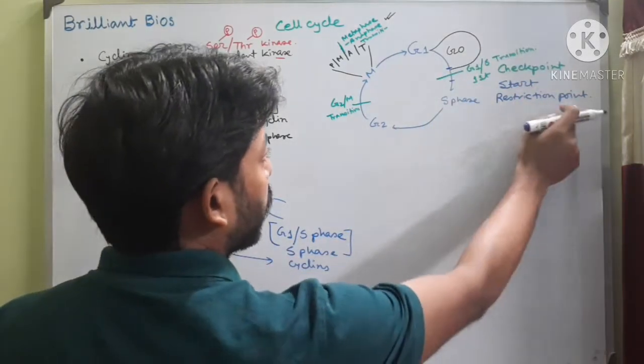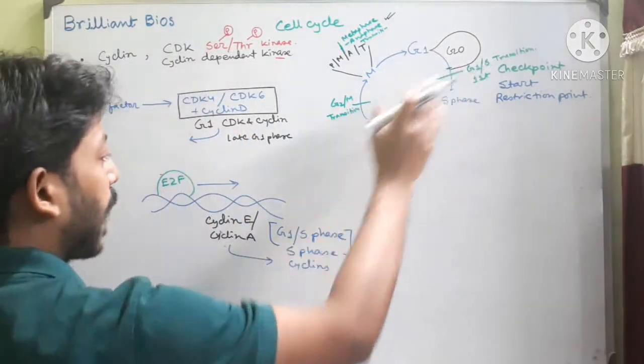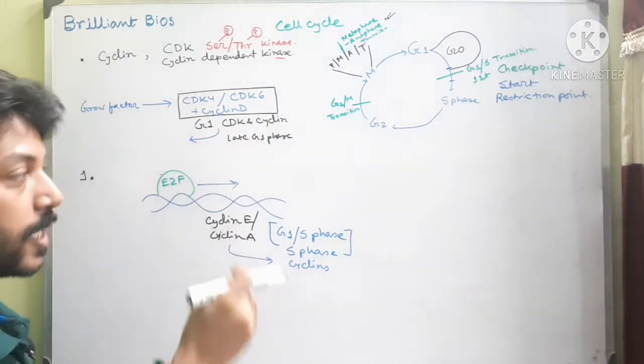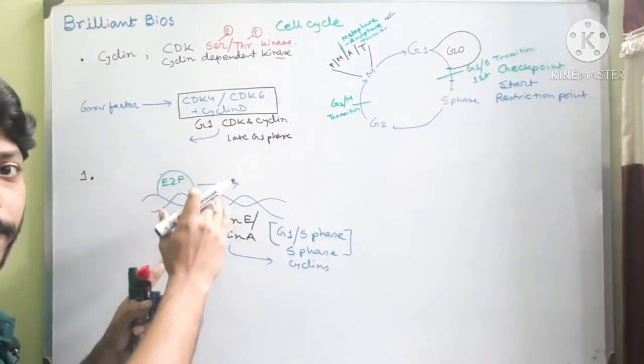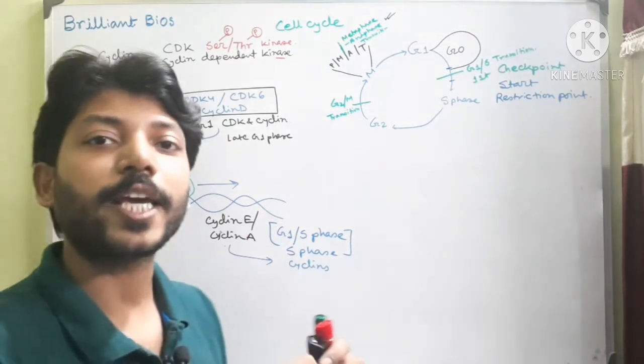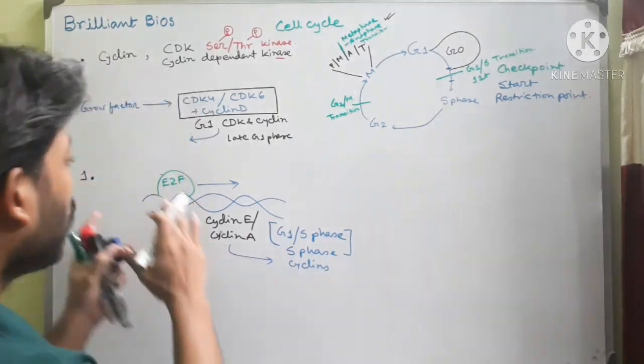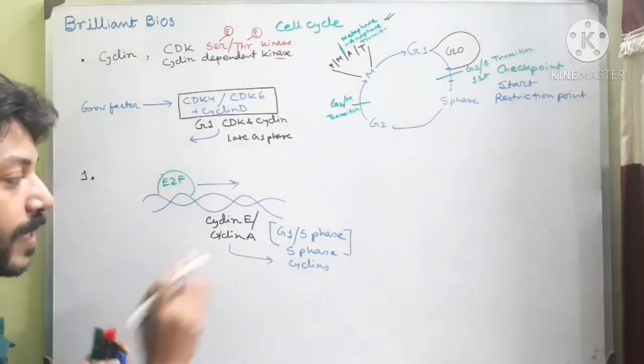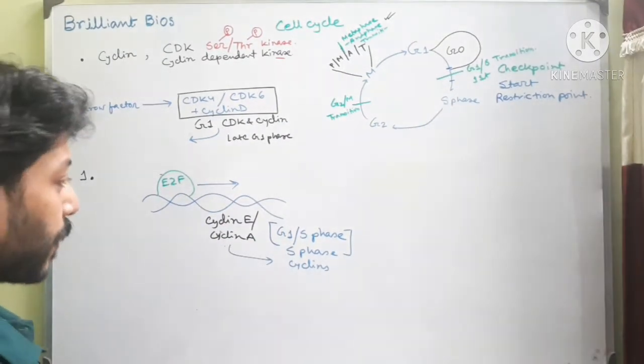So it's called the start or restriction point, and this start actually happens by this G1 CDK. When they are in the late phase, it increases and phosphorylates the RB retinoblastoma so that it can be exported out of the nucleus. So E2F can transcribe these two cyclins. Okay, now what happens?